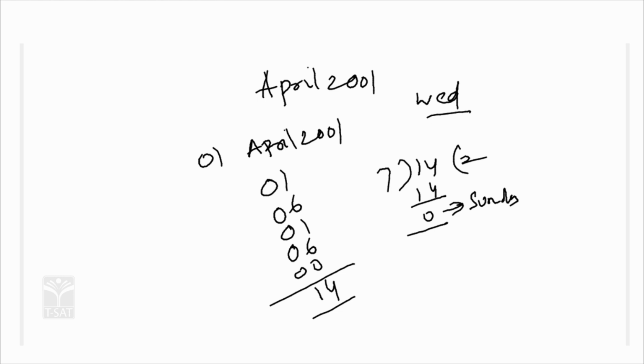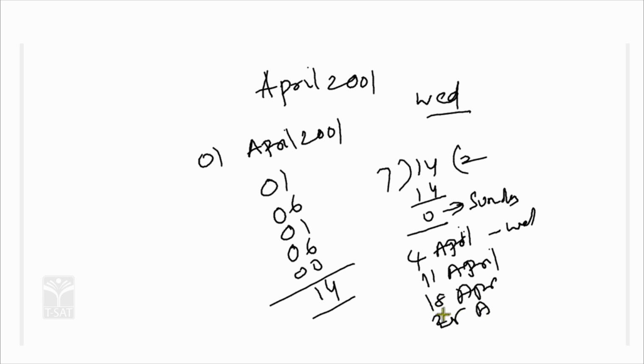Sunday is 0, so 1st April is Sunday, 2nd is Monday, 3rd is Tuesday, 4th is Wednesday, correct. 4th April is Wednesday. Next you have to add 7: 4 plus 7, 11th April is Wednesday, 18th April is Wednesday, and 25th April is Wednesday.